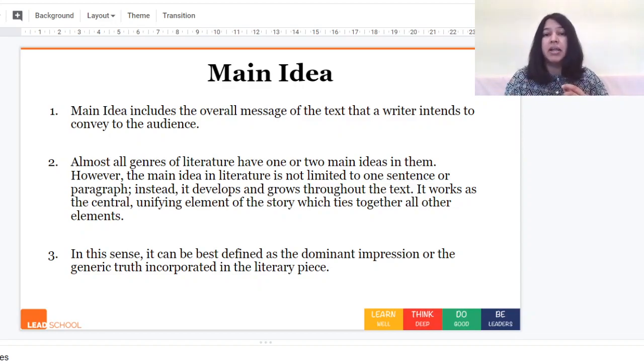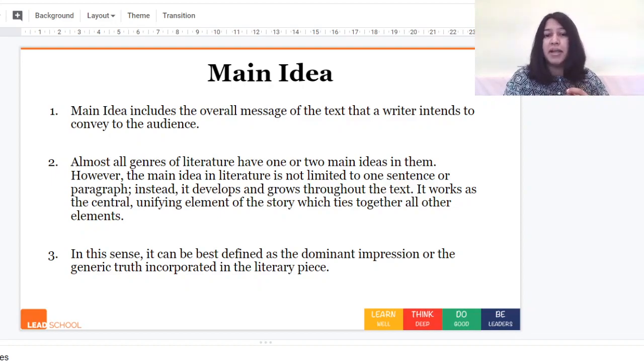We are looking at main idea after we have finished reading A Letter to God, because we need to read through the whole story and think a bit about it in order to really find out what the main idea is. It works as the central unifying element of the story, which ties together all the other elements. In this sense, it can best be defined as the dominant impression, the strongest impression you got of the story, or the generic truth incorporated in the literary piece. That is, the one truth or two really important things that really come out to us when we read the entire story and think about it.